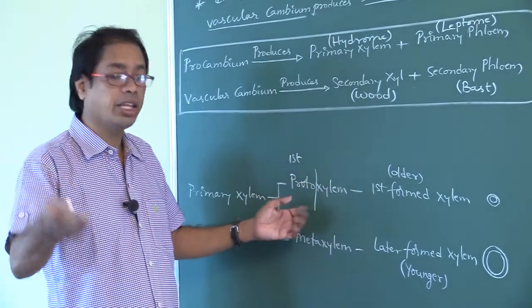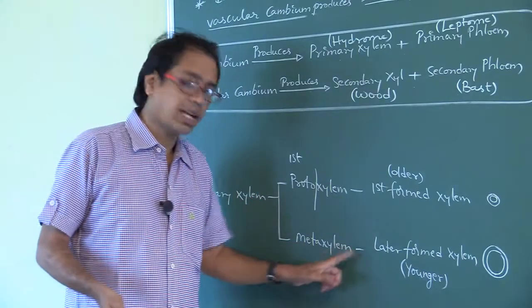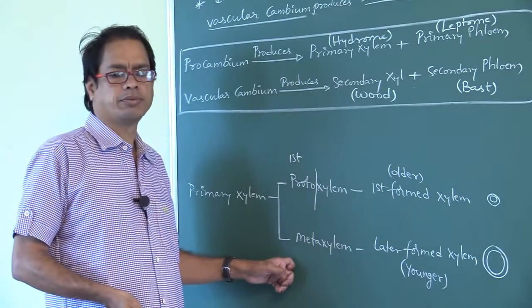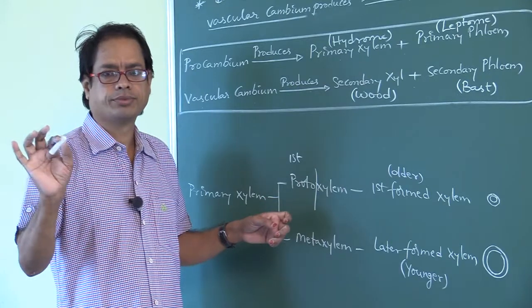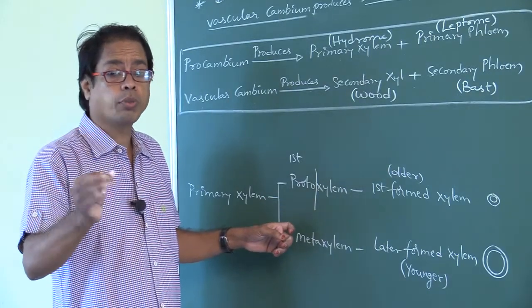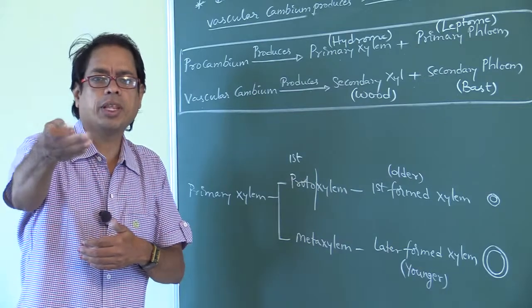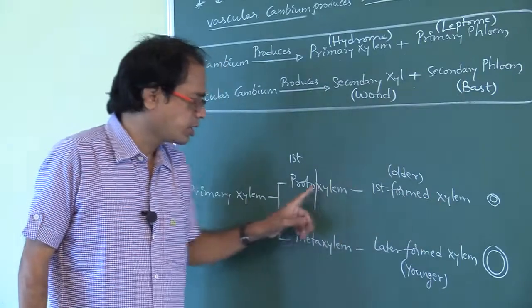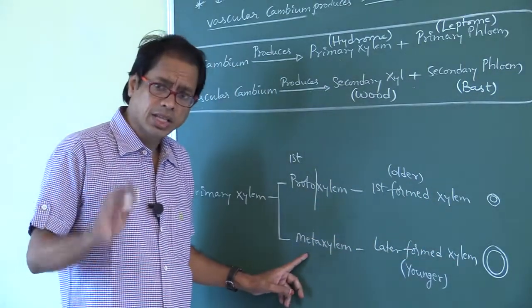Older xylem is protoxylem. Younger xylem is metaxylem, or newly formed xylem is metaxylem. No need to memorize by heart. Proto means first; if first formed, it would be the older. First formed xylem is protoxylem. Later formed xylem is metaxylem.